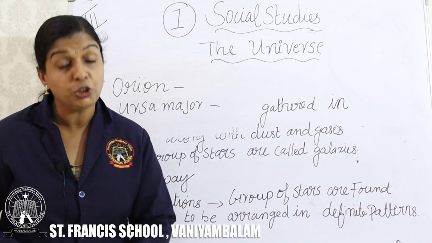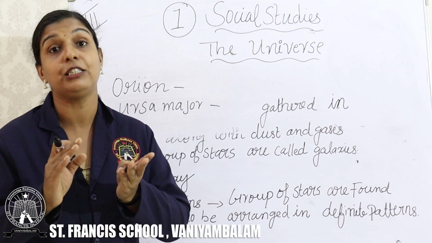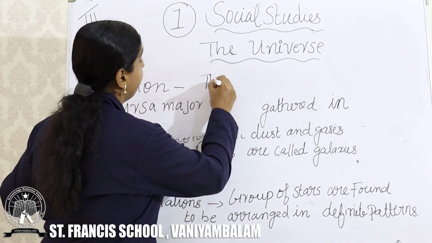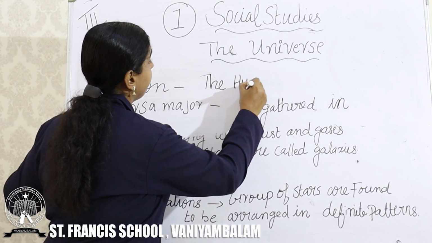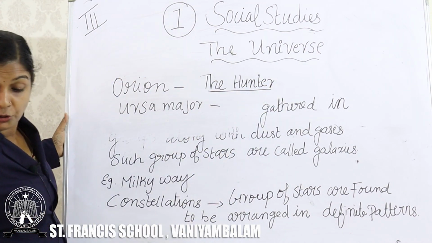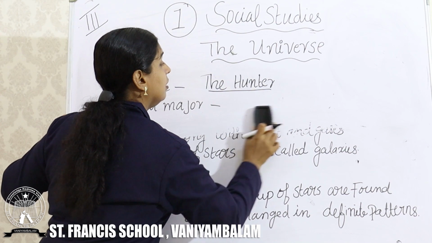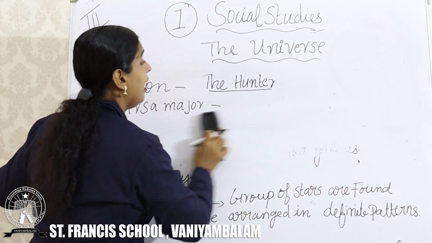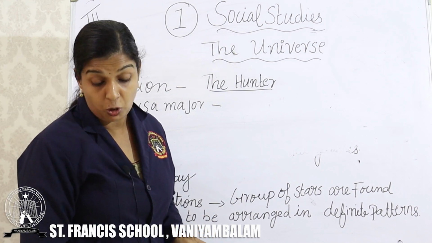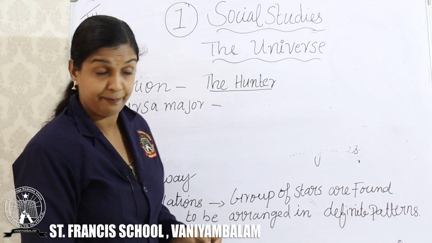And Orion is also known as what? The hunter, referred to as the hunter. And the Ursa Major is also referred to as the Great Bear.